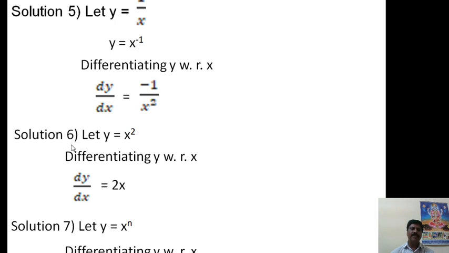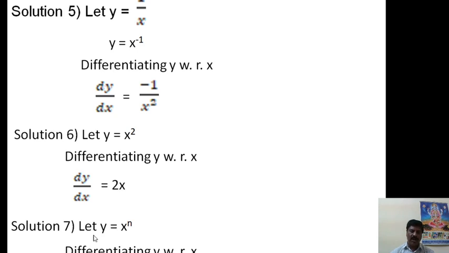Again, solution for 6: let y is equal to x square. Differentiating y with respect to x, it is the same formula, x to the power of n formula, n into x to the power of n minus 1. Therefore n is nothing but 2 here. So dy by dx is equal to n, that is 2, and x to the power of n minus 1 means 2 minus 1. Therefore it became 1. So it is 2x only. Therefore dy by dx is equal to 2x will be the answer.